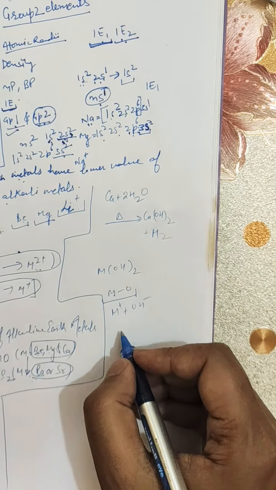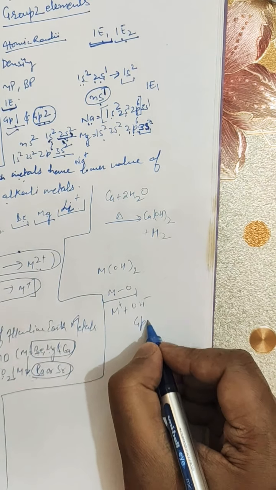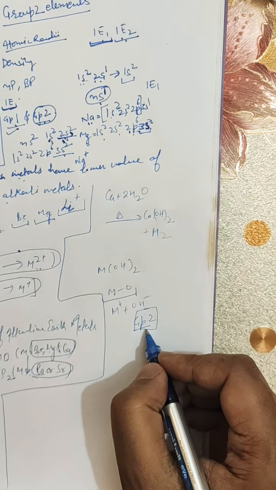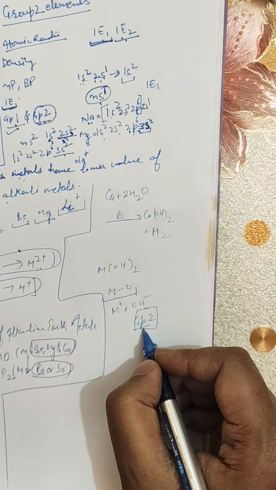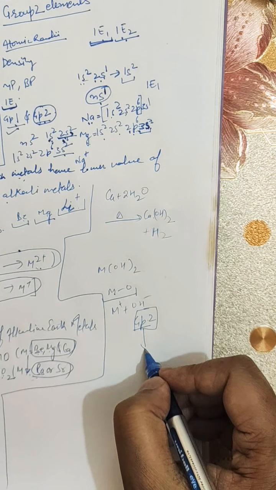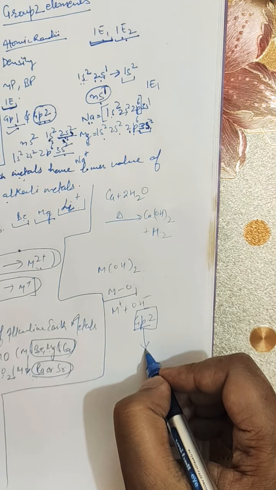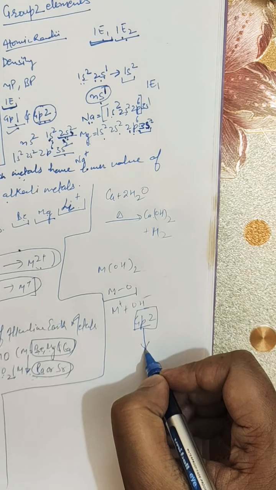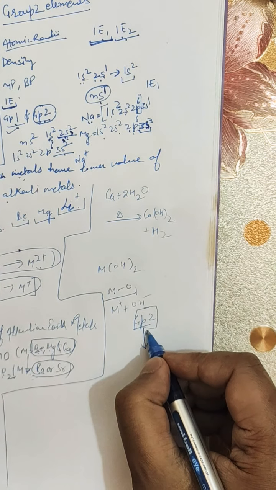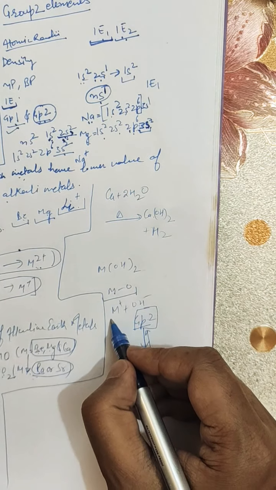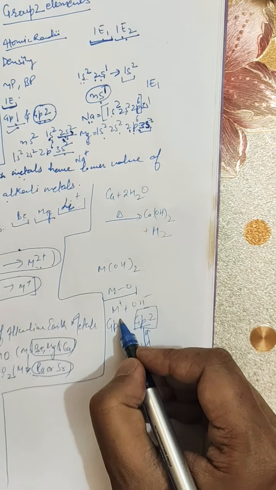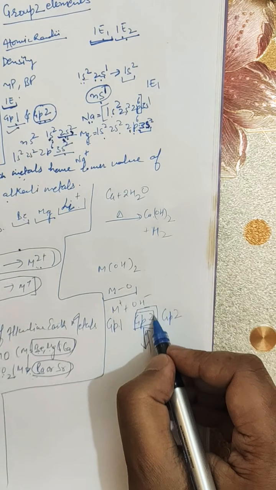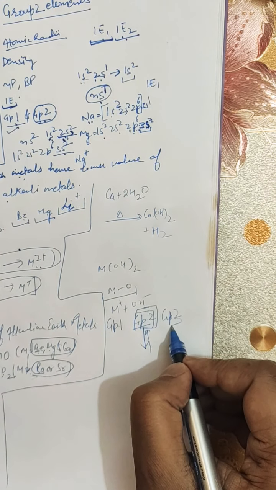So all in all, whenever you are studying the second group, first of all you have to compare the properties within the group. That is, going down the group you will explain all the properties, what the effect is when we go downward or upward in the group, and what the correlation is with the first group and third group. So you have to compare the second group with the first group and the next group, that is the third group.